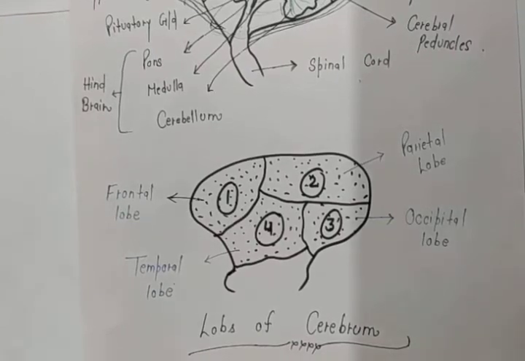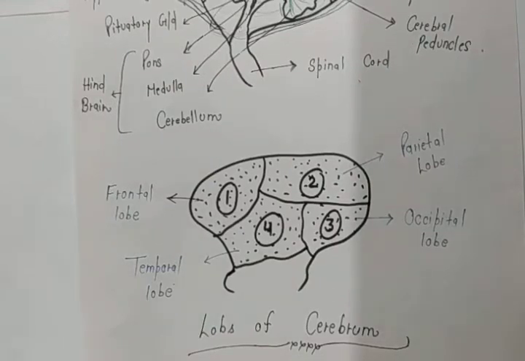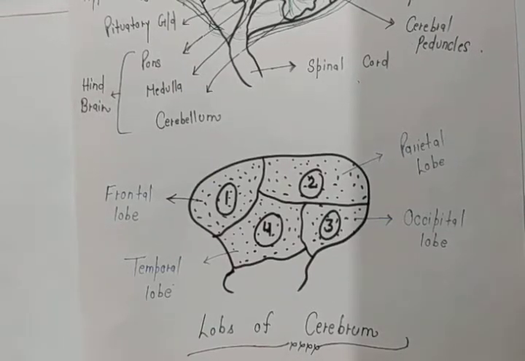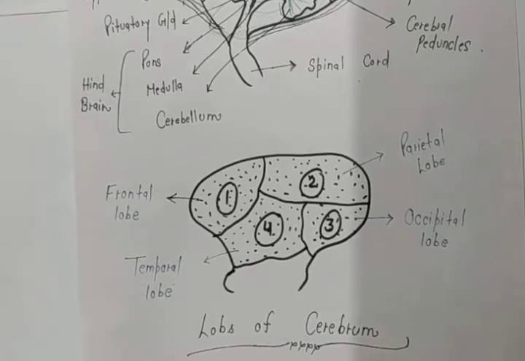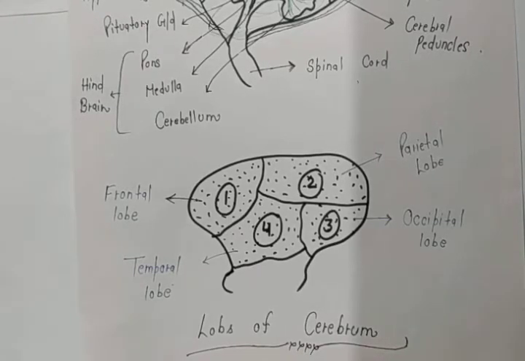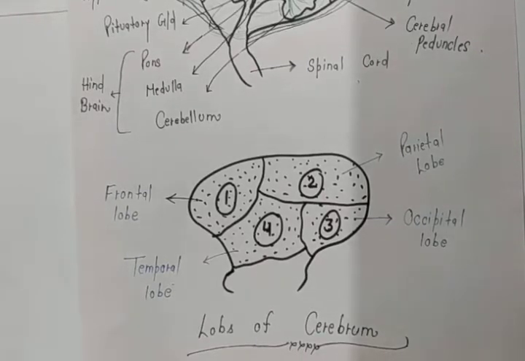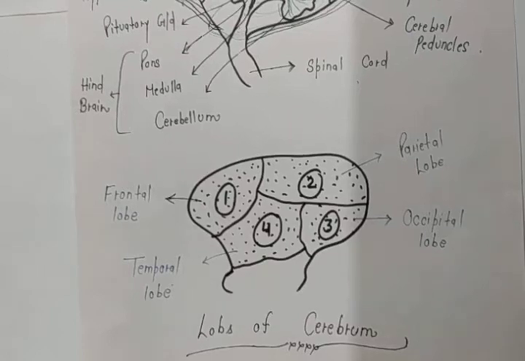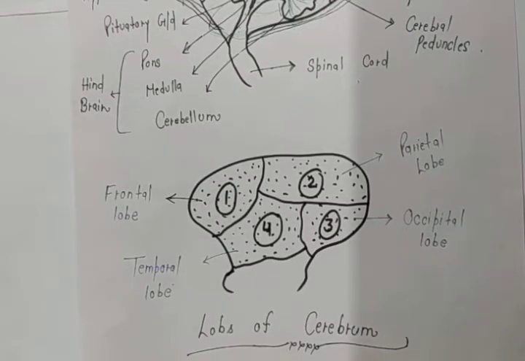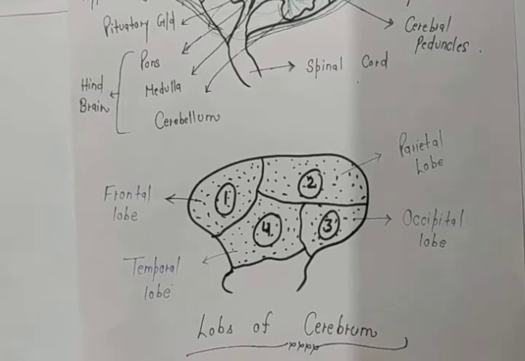Second work of frontal lobe will be reasoning. If you are solving any type of reasoning, blood relation or a normal puzzle, all the reasoning is controlled by the frontal lobe of cerebrum.